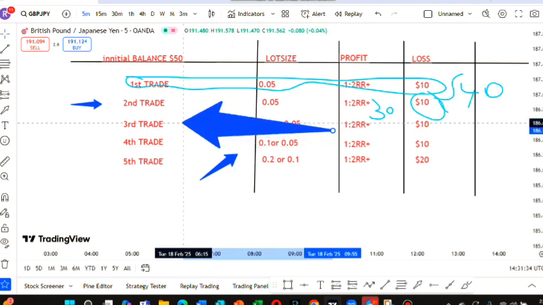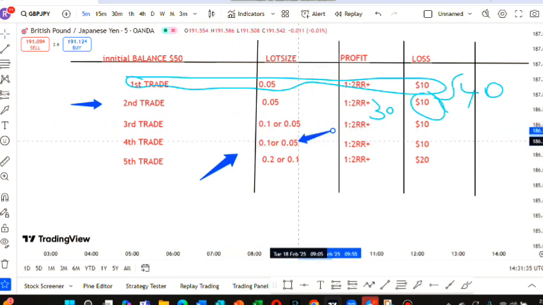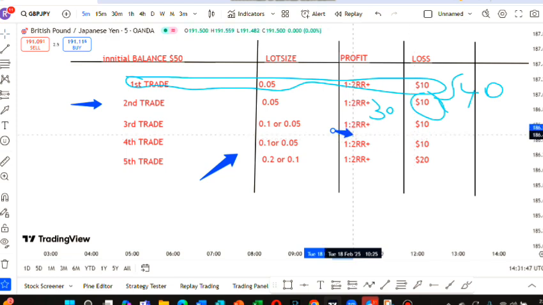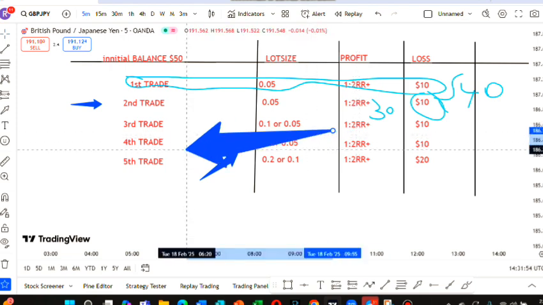So when you come to the fourth trade, if we lose on the third trade, we shall retain our 0.05 lot size, hence risking 20 pips, and if we lose, it's $10, and if we target 1 to 2, $20 plus.